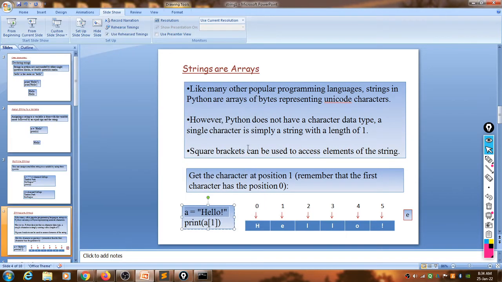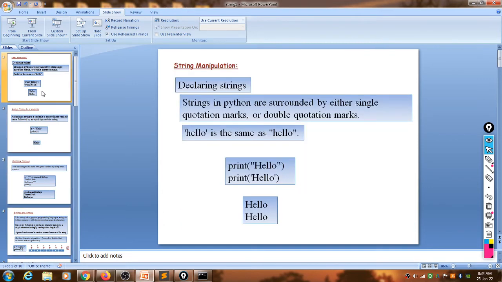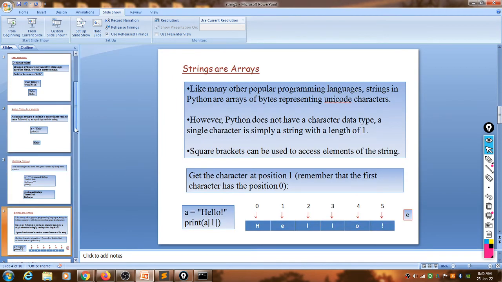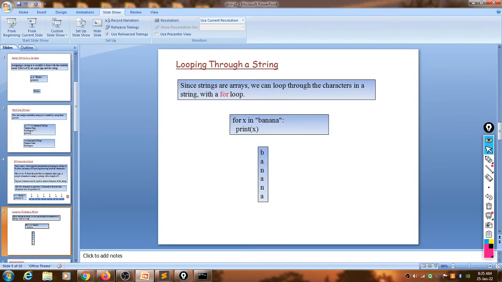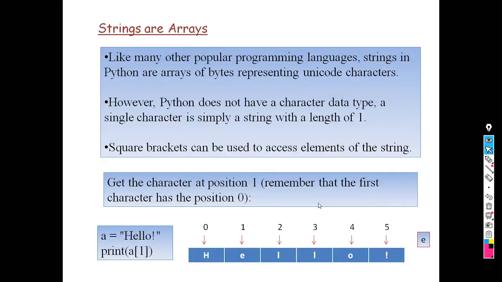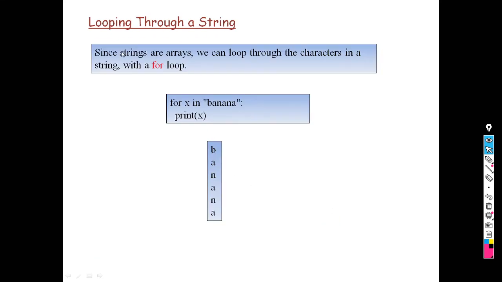Okay. So these are the locations. Okay, how we can enter strings with the help of Python. Then next one, this is the length. Then next part, looping through a string. So we have seen this one while using the for loop, how we can use a for loop to enter the string. Look here, since strings are arrays, we can loop through the characters in a string with the for loop.